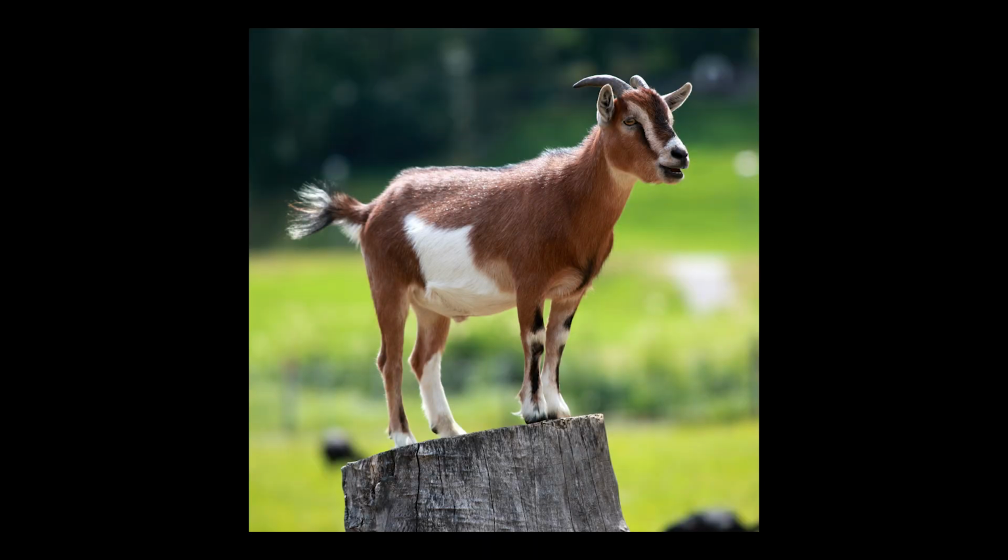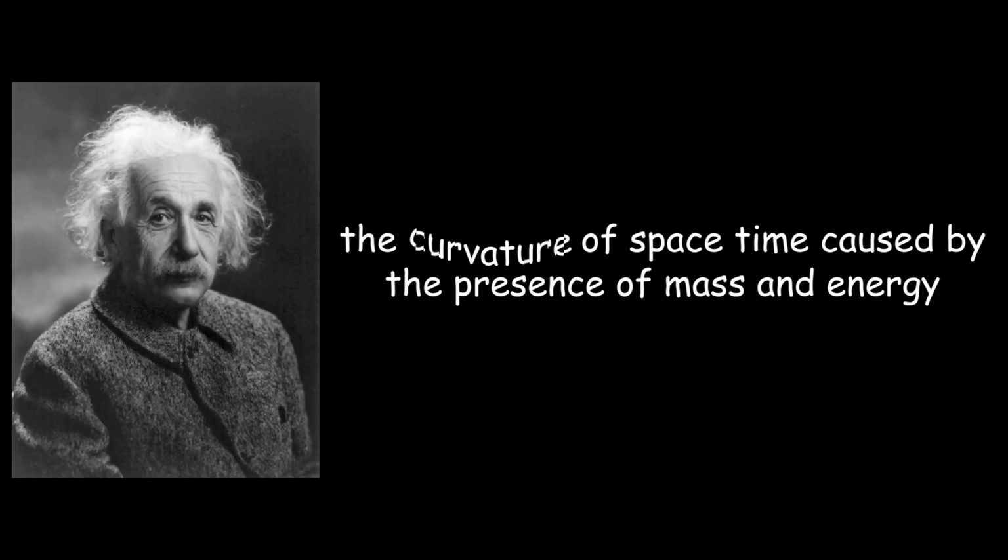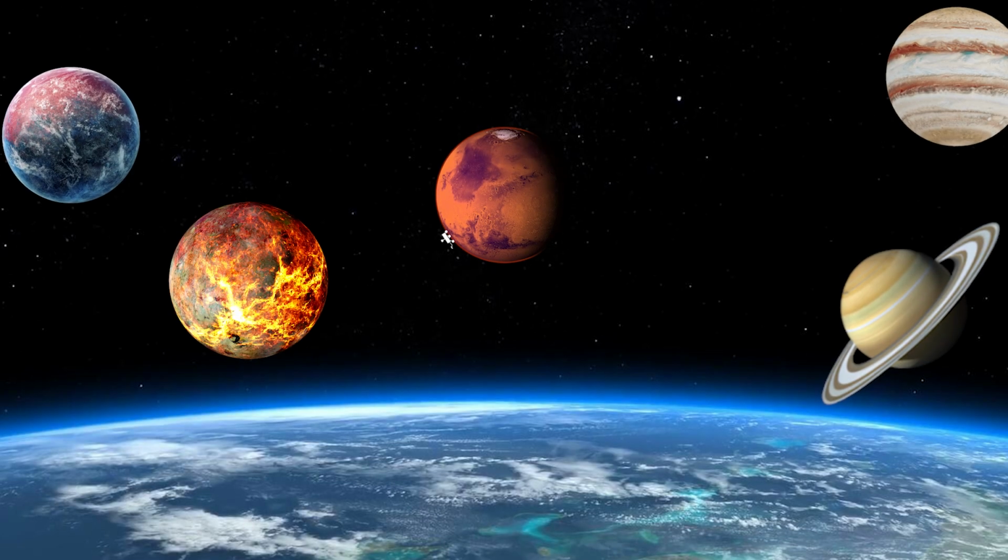While that's cool and all, what isn't clear is exactly how mass causes gravity, and that stuff is way above my pay grade. So that's where we bring in the GOAT. Albert Einstein. According to his theory of relativity, gravity is described as the curvature of space-time caused by the presence of mass and energy. According to this theory, massive objects like planets and stars create a gravity well in the fabric of space-time, causing other objects to move along curved paths in response to this curvature.